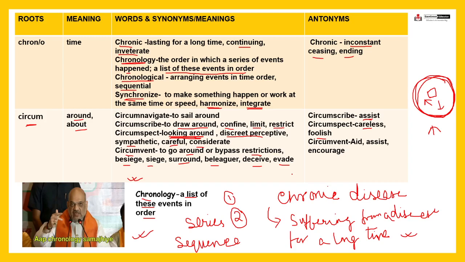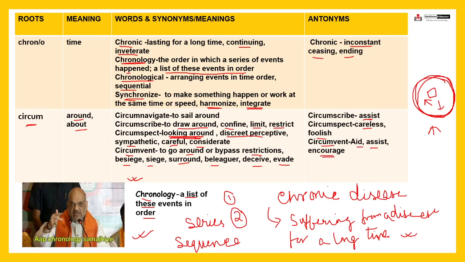So the English will be, the thief evaded his surveillance and escaped from prison, right. Understood? So that is circumvent, evade, and just the opposite is aid, assist, encourage.